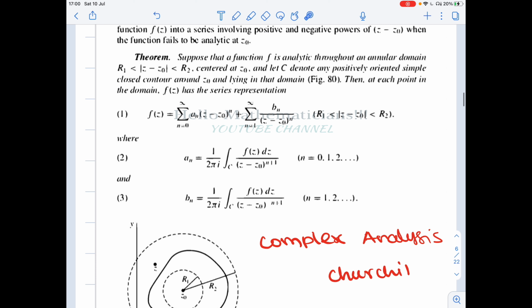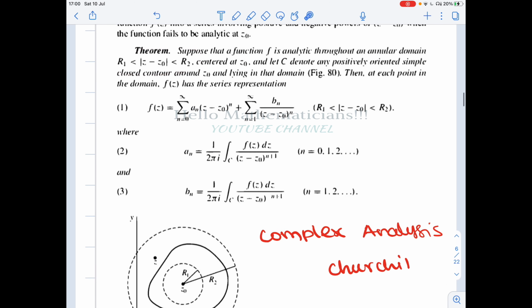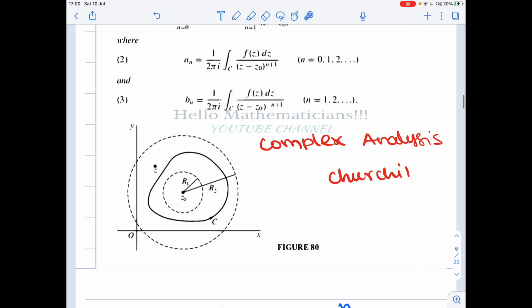Basically, it says that suppose a function f is analytic throughout an annular domain R1 strictly less than mod z minus z naught less than R2. It means that you take the point z naught and you draw a circle of radius R1 about z naught. Similarly, you draw a circle of radius R2 about z naught.